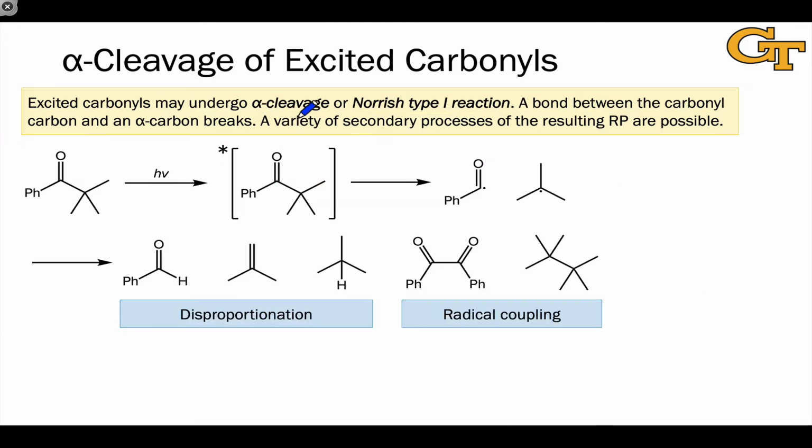All right, so following that primary process, what kind of secondary processes can take place? Well, a variety of processes of the resulting radical pair are possible, and here we see two examples with a variety of different possible products arising from these two examples.